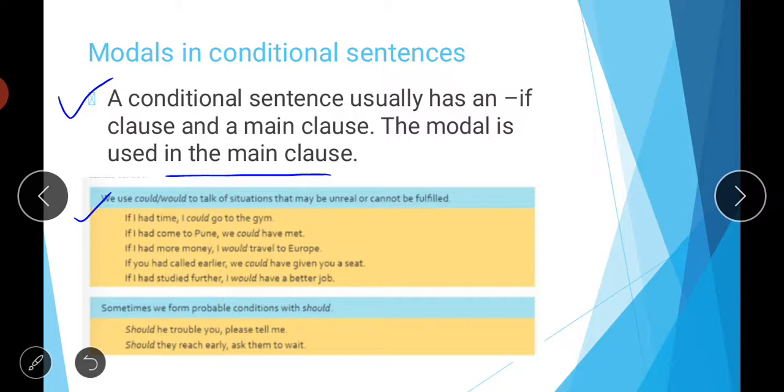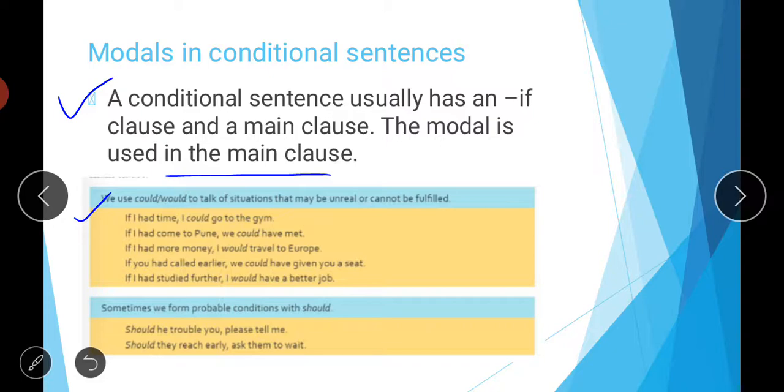So see, these are things that are not actually happening, but we are talking about them. Like if I had more money, I would travel to Europe. Then, if you had called earlier, we could have given you a seat. This is not going to happen now, so we are talking about something unreal that cannot be fulfilled now. So if you had called earlier, we could have given you a seat.